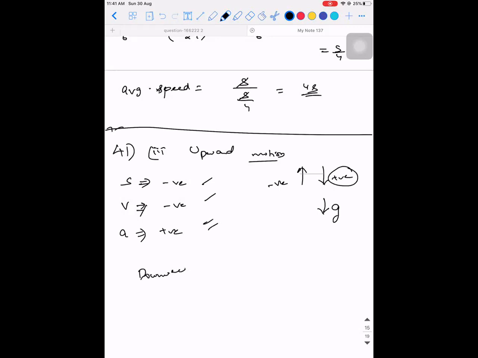For downward motion, what will happen? S will be positive, V will be positive, and acceleration is also positive, because acceleration for an object moving under the influence of gravity is always downwards. Got it? Yes, sir. So that is the answer for 41.3. Atul, I hope you also got it. Yes, sir. Okay, then 41.3 is over.